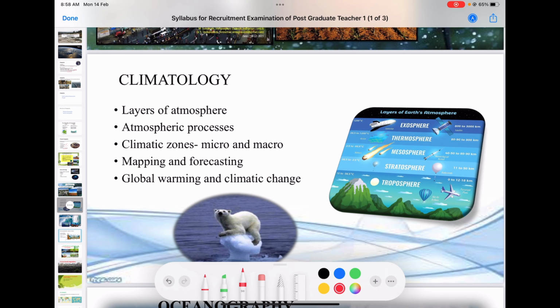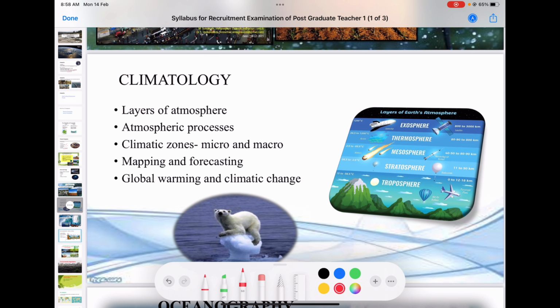The presence of water vapor, the presence of clouds, we will have to study all these. Then the climatic zones. We know the different classifications by Köppen, Thornthwaite, all these.